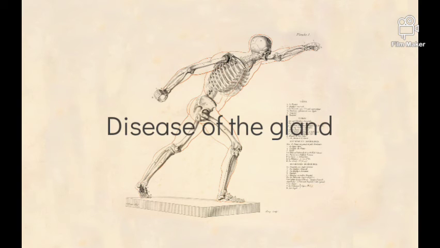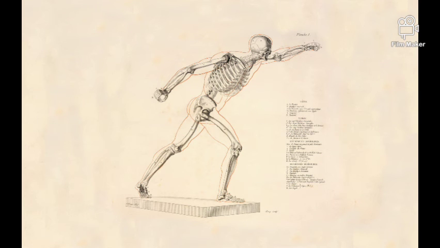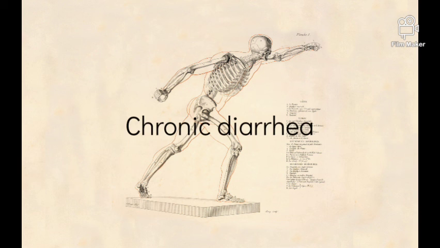Next is disease of the gland. This first disease most often presents as heartburn, but uncontrolled can erode the lining of the esophagus and lead to bleeding. The condition can also cause pain in the chest, so extreme that it is sometimes mistaken as a heart attack. Next is chronic diarrhea.